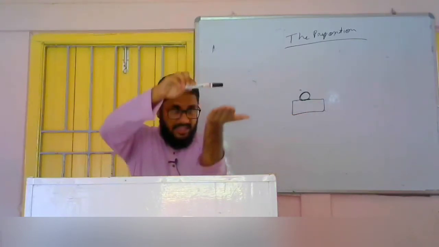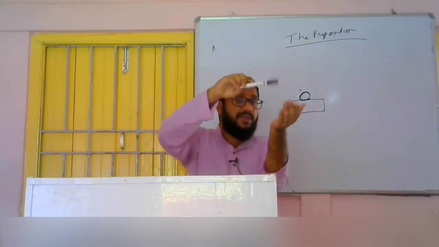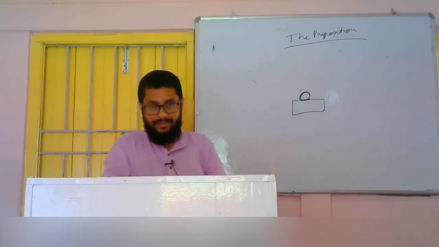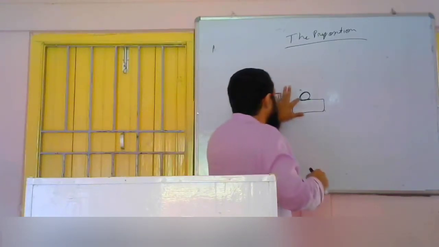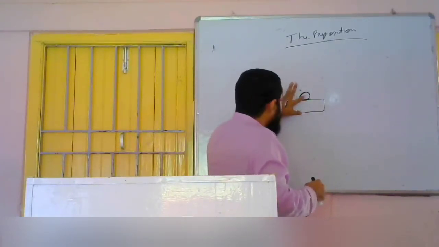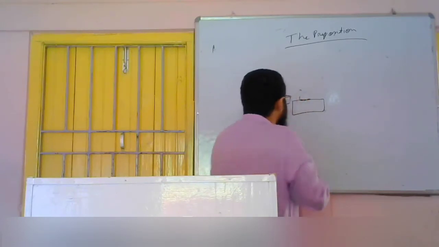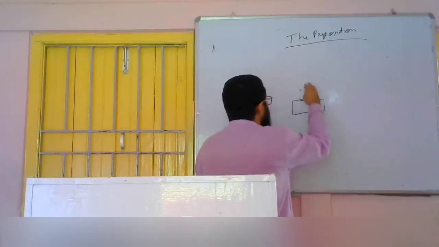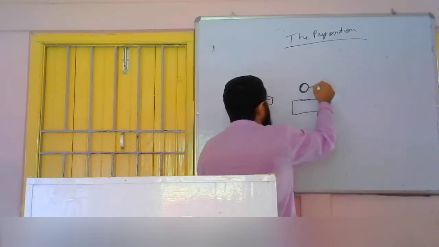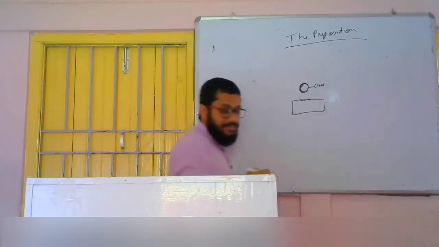If it does not touch the surface, we have to use over. For example, the ball is on the box. If the ball does not touch the surface, for example, if it remains like this, we have to use over.